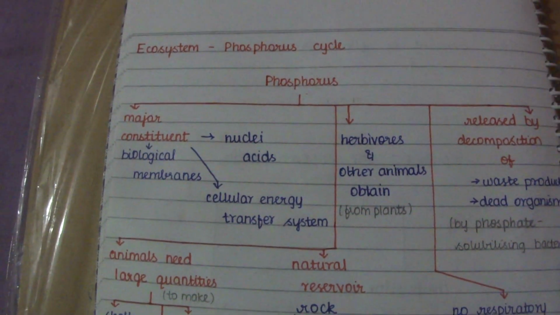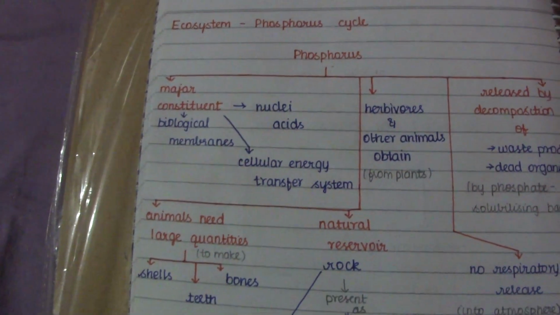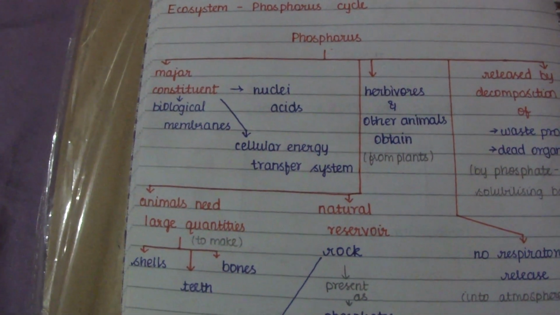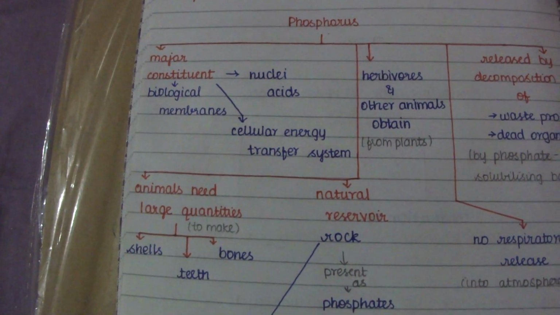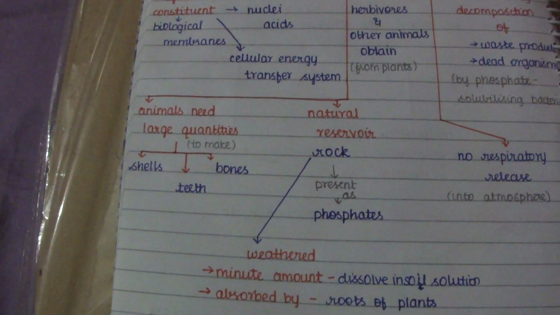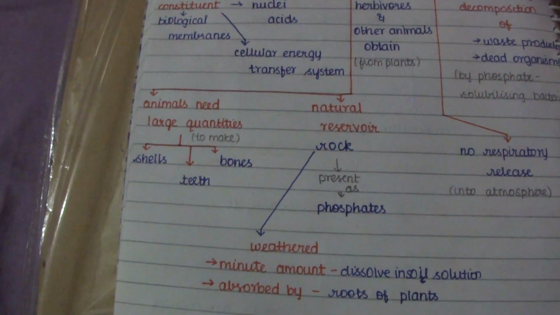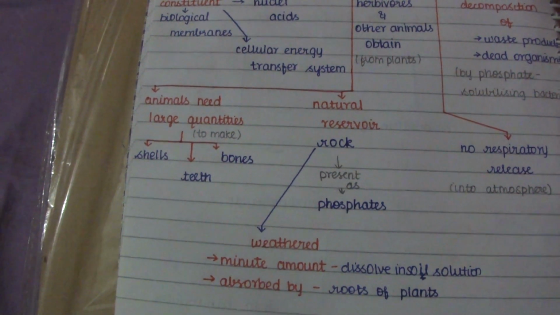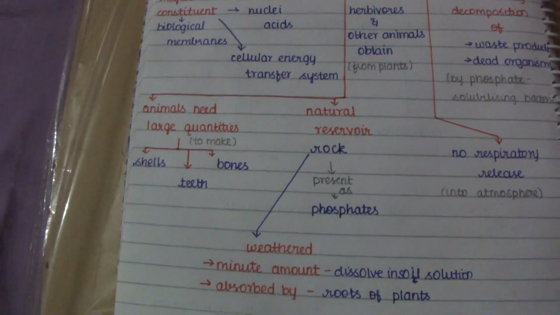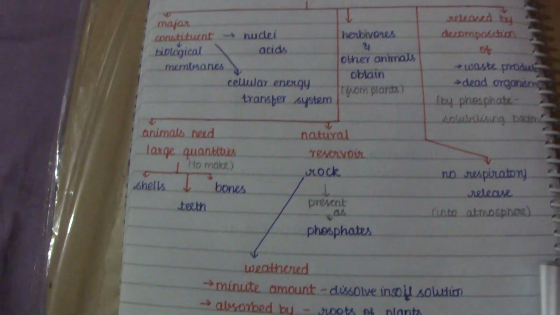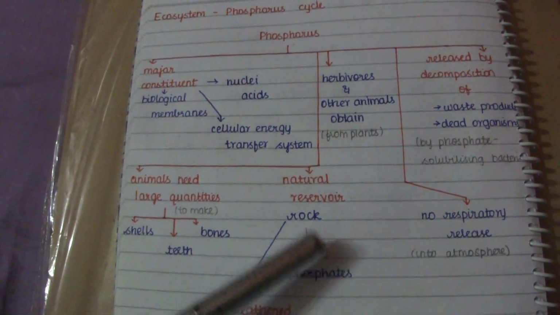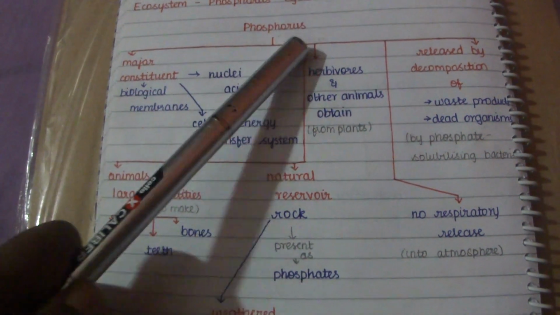So in the phosphorus cycle, what are the main things? It is a major constituent of biological membranes, nucleic acids and cellular energy transfer systems. Animals need large quantities. The natural reservoir is rock, where it is present in the form of phosphates. It is dissolved in the soil solution and given to the roots of the plants, and from the plants it is transmitted to herbivores and other animals.